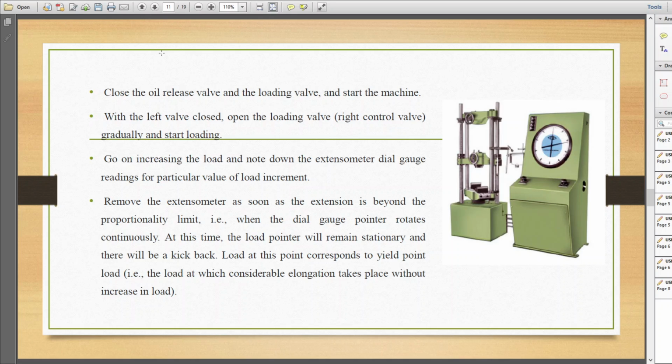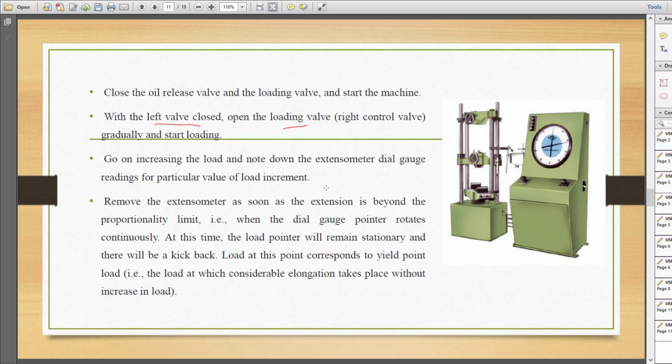In order to apply load, with the left valve closed, open the loading valve, that is the right control valve, gradually and start loading. Usually the left valve is for unloading and the right valve is used for loading. So we will open the loading valve gradually and start loading. Okay, go on increasing the load and note down the extensometer dial gauge reading for a particular value of load